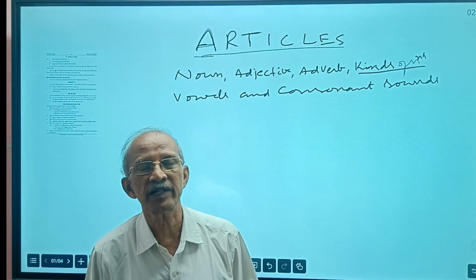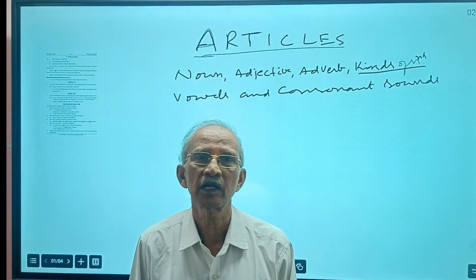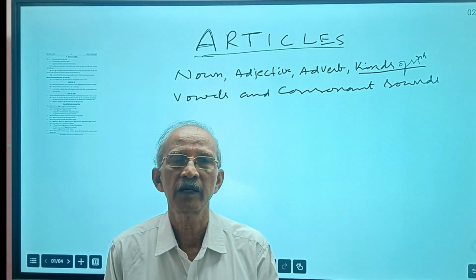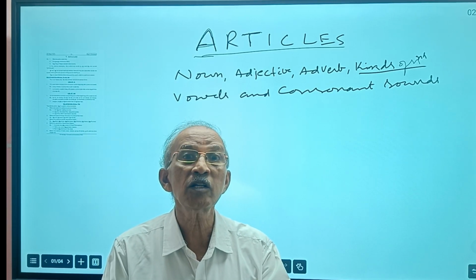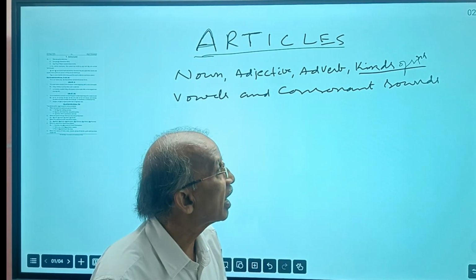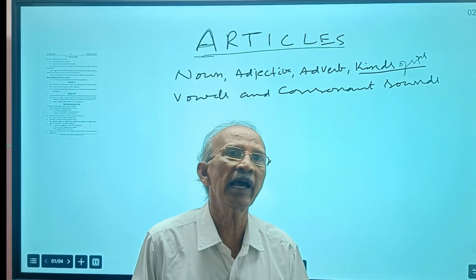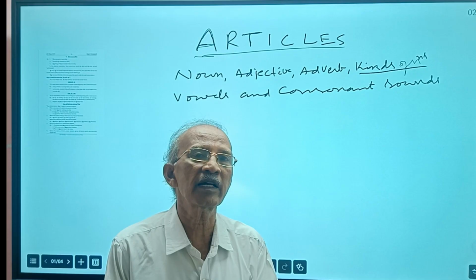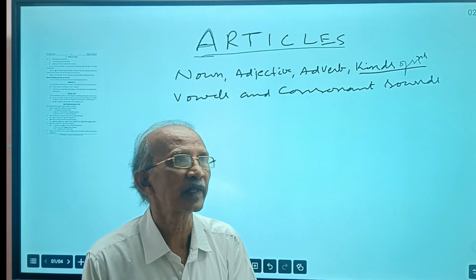There are different kinds of adjectives: ordinal adjectives, cardinal adjectives, distributive adjectives, and so on. Articles belong to distributive adjectives. We discuss articles separately because they have different uses in different areas.